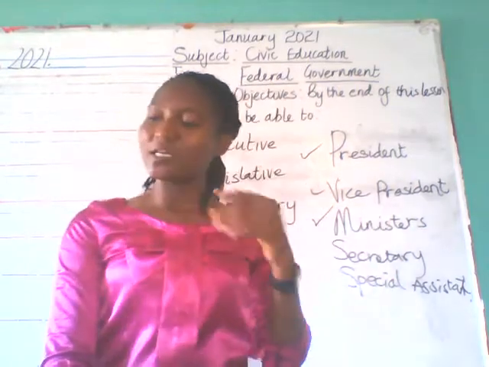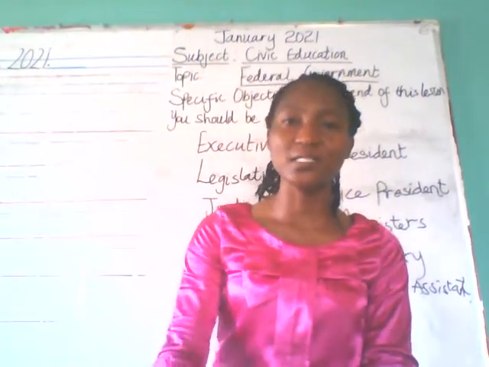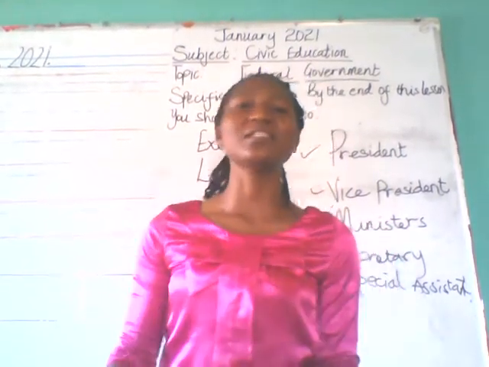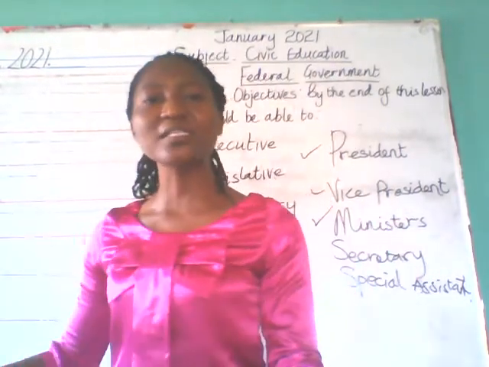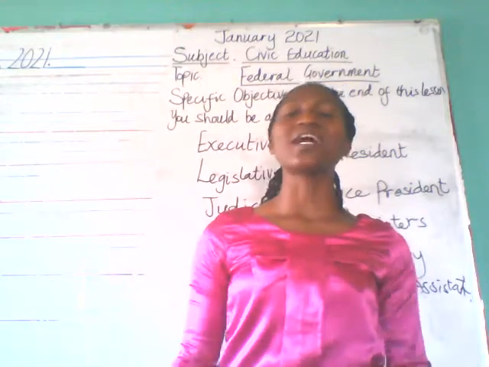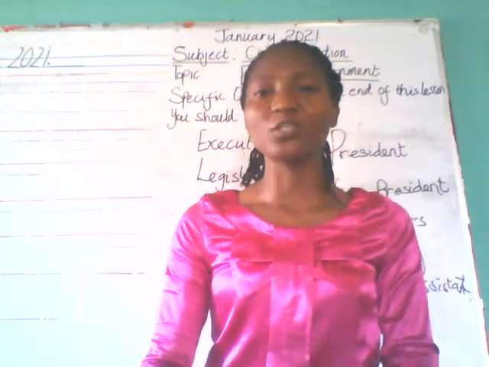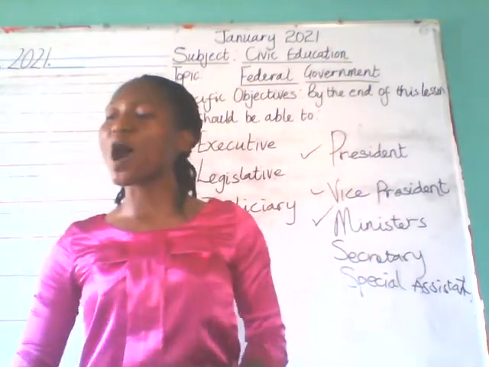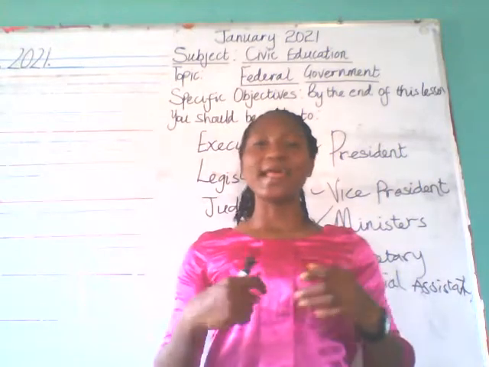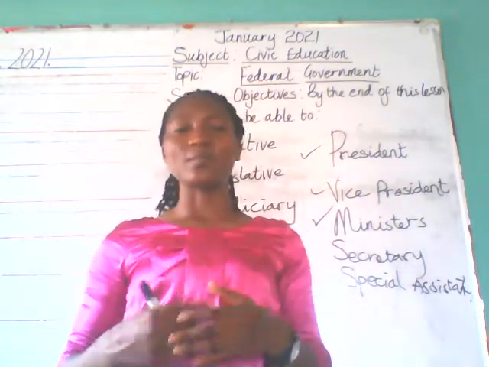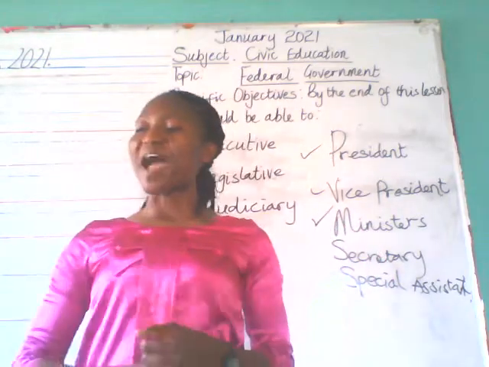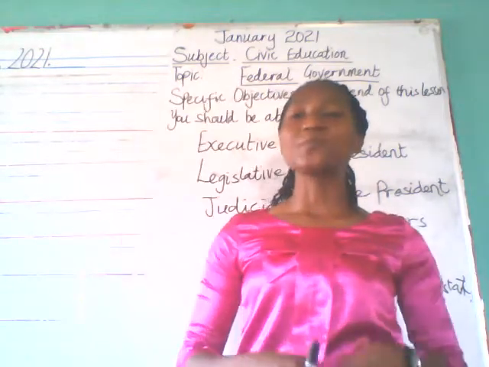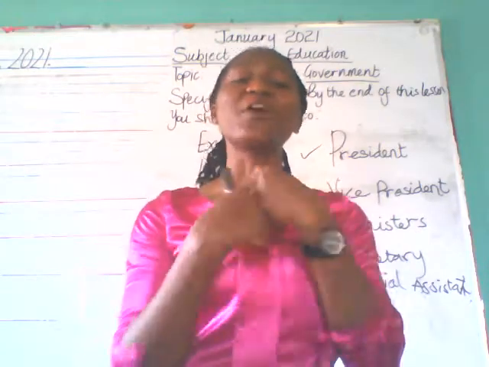Number three, they should provide the basic amenities. What are those basic amenities? Good roads, water supply, electricity, and the rest that help people in the society. Number four, there should be quality electricity supply, as I've said before. Number five, creation of jobs for the youth.